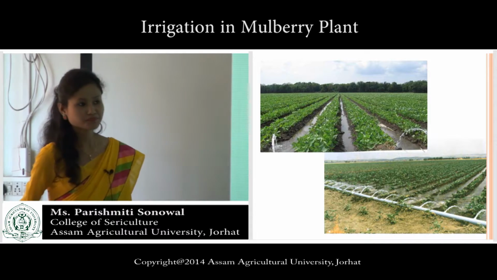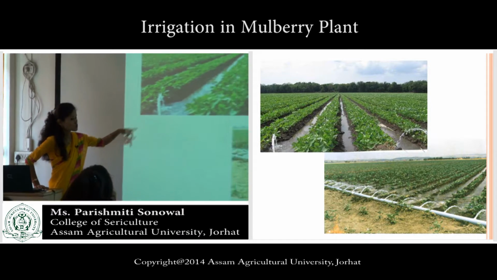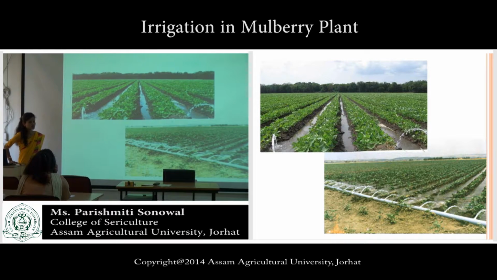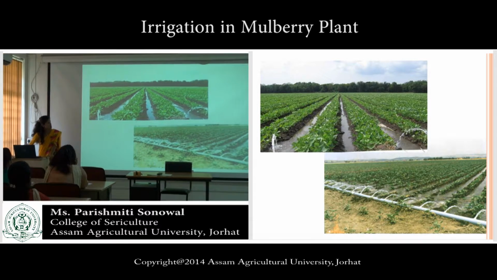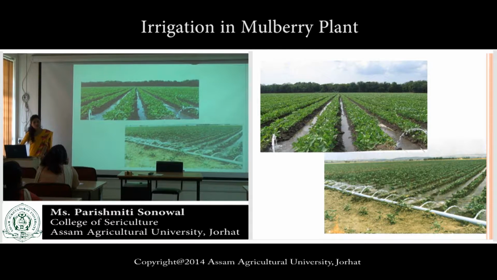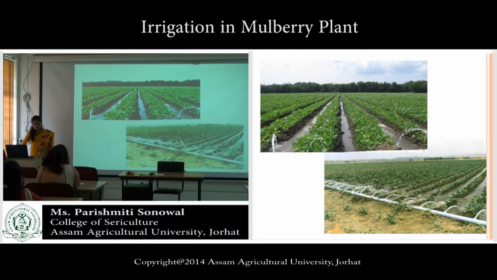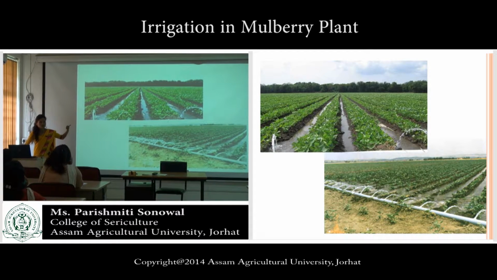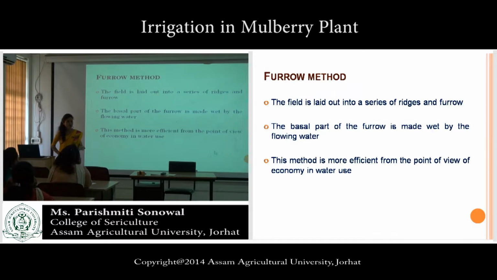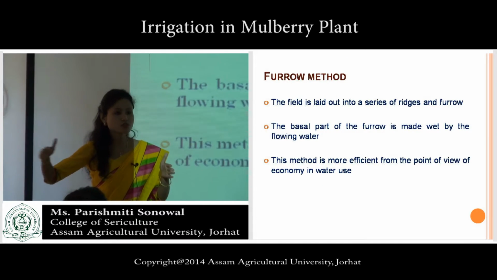Tell me, which one will be the furrow? This will be the furrow and this one will be the ridges. These furrows are called the channels, and through these channels water is supplied from the main source. Some pipes will be there, by which water is poured. This is the furrow method. In the furrow method, a series of ridges and furrows are prepared.